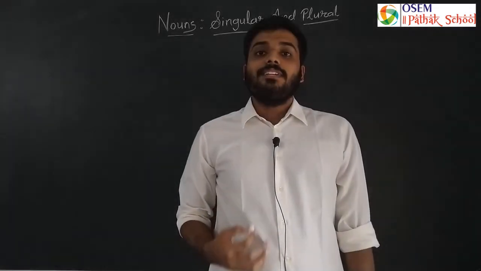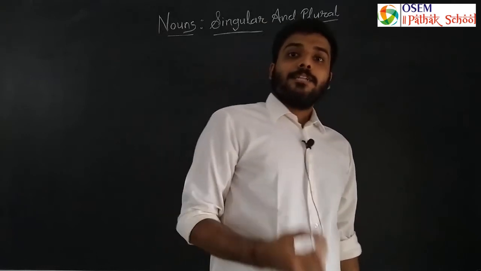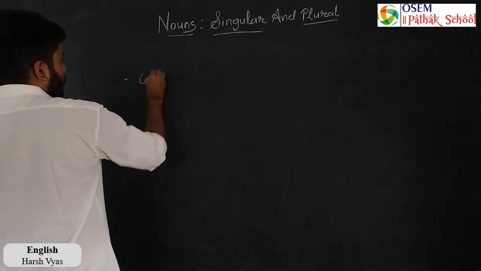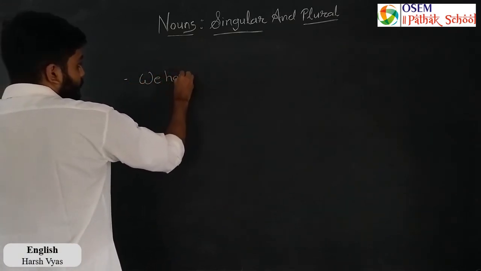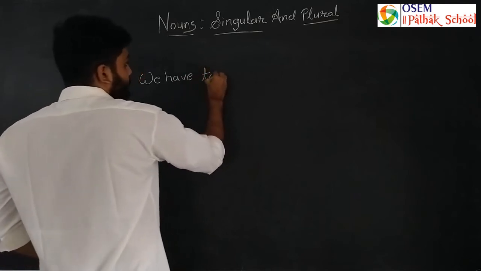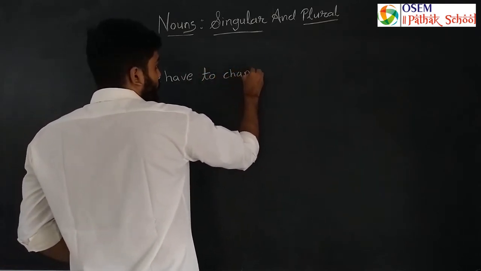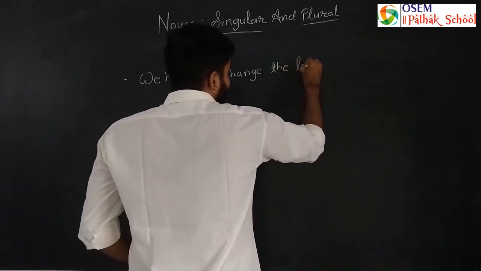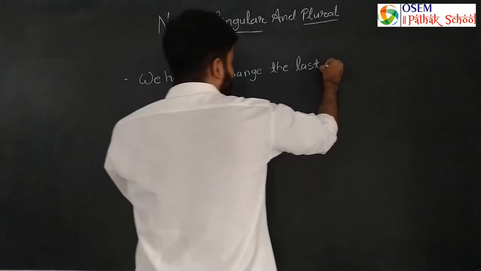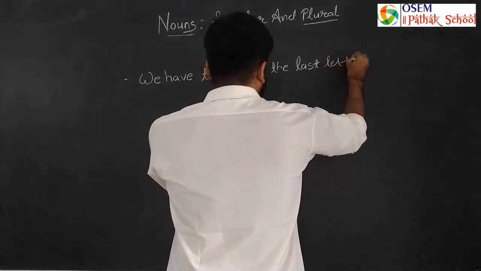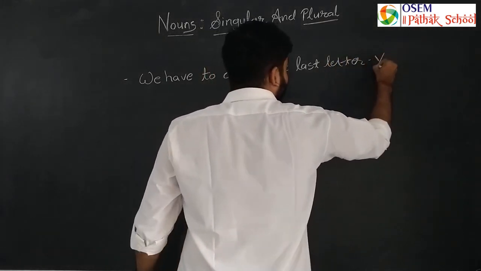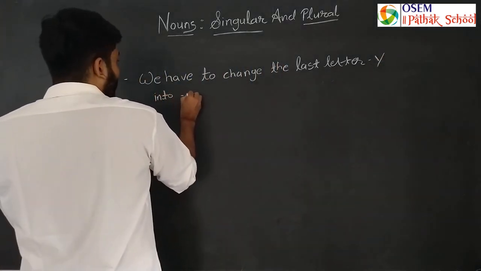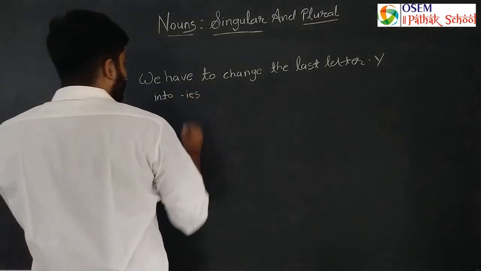So now we will learn the last type of change. We have to change the last letter Y into IES.